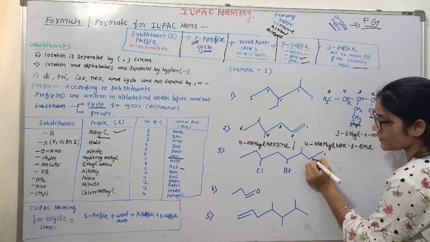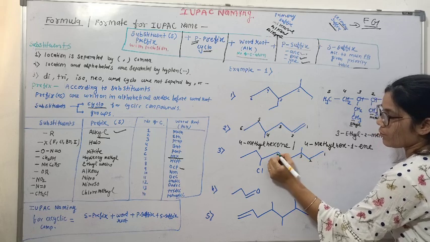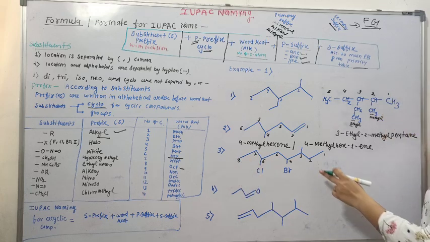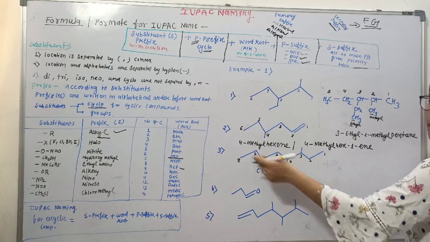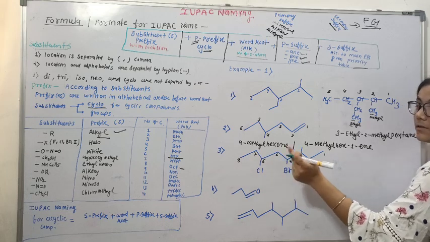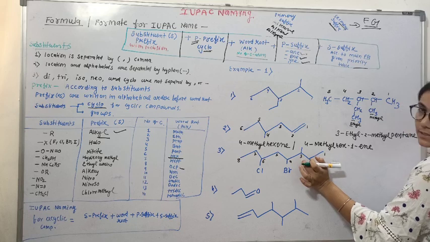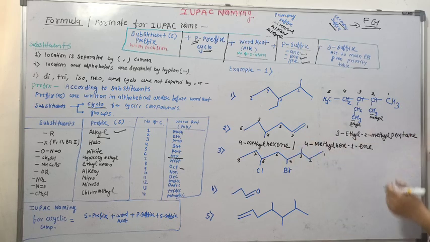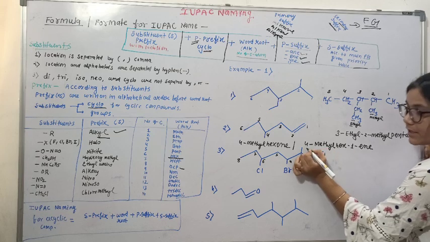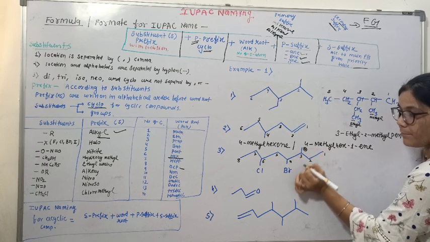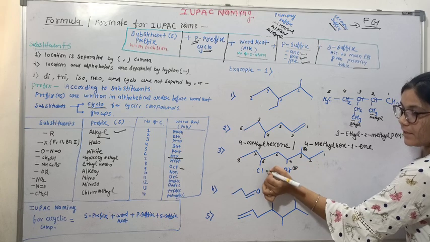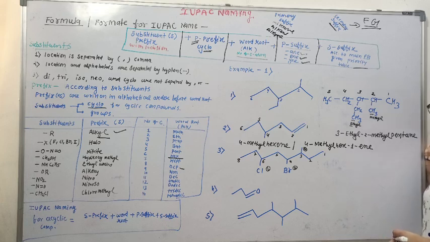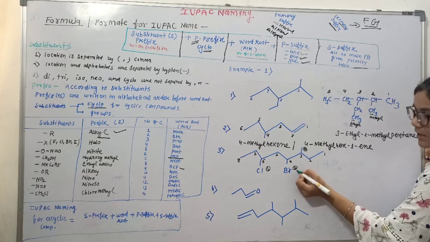Okay, it's 1, 2, 3, 4, 5, 6, 7, 8. Because here we get the substituents on third, fourth, sixth, and from there we get third, fifth, sixth. So lowest number rule will choose this chain. Okay, let's just name the compound. On third position there is methyl group, starts with M. This is bromine group, starts with B. And sixth position have chlorine, starts with C. Alphabetically you have to decide the priority. So B will come first.